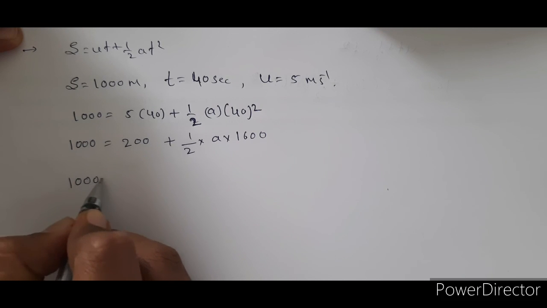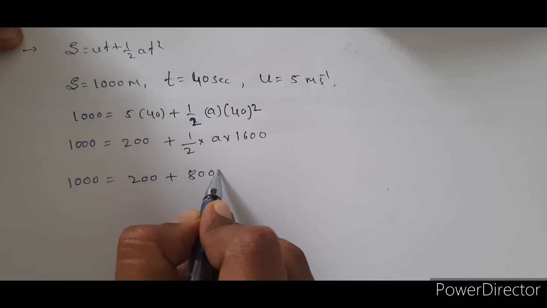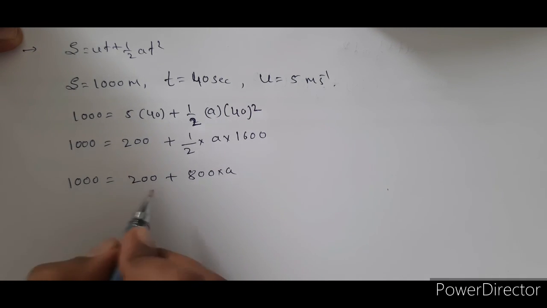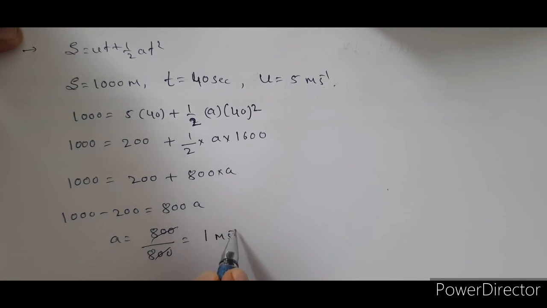Then 1000 is equal to 200 plus 800 into A. Taking 200 to this side, 1000 minus 200 is equal to 800 into A. So A is equal to 800 divided by 800. So the acceleration is 1 meter per second square. The car B acceleration is 1 meter per second square to avoid an accident.